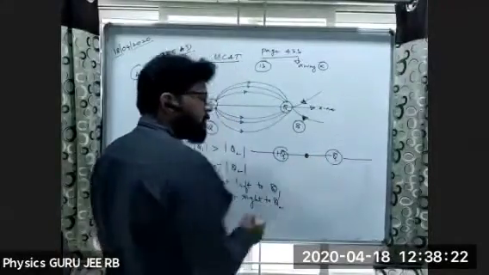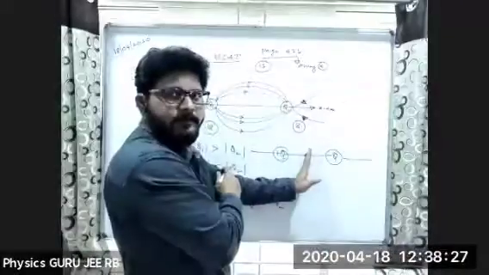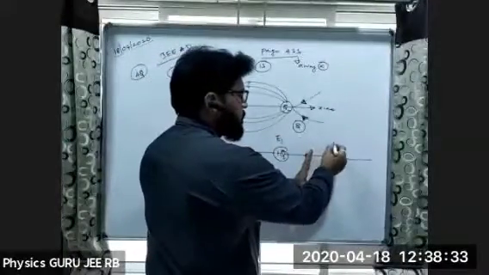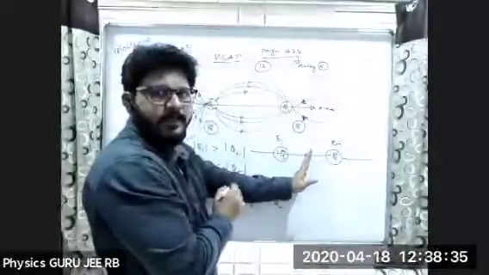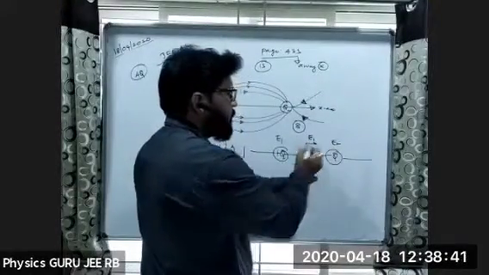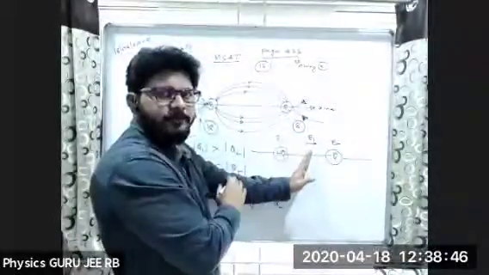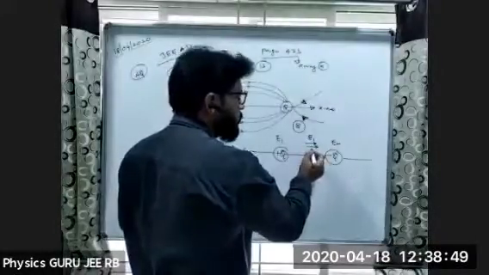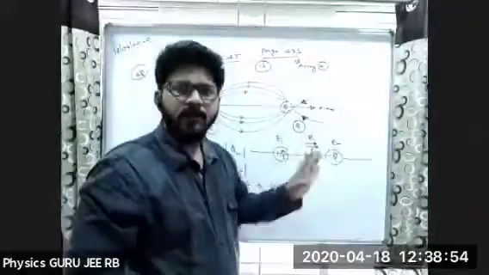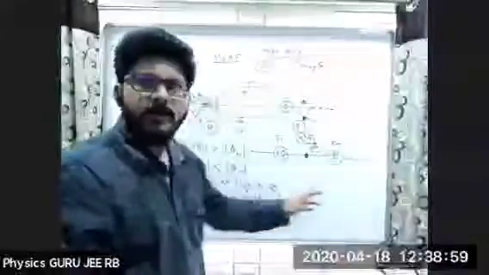If I take a point in between, for this positive charge, is the field away or towards? Let us take E1 as the electric field due to the first charge and E2 as the electric field due to the second charge. Away. That means this is E1. Next, E2: is it towards or away? Towards. So in total they will be added, E1 plus E2. So there is no possibility of a null point in between the positive and negative charges.